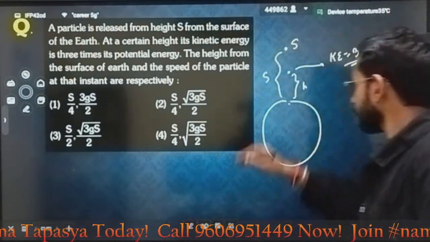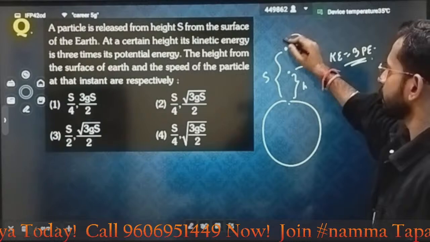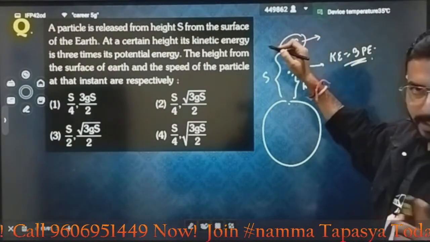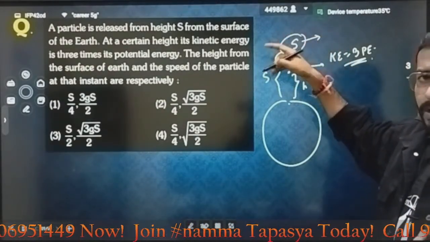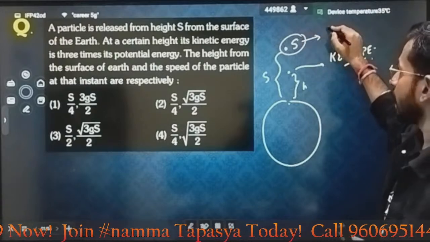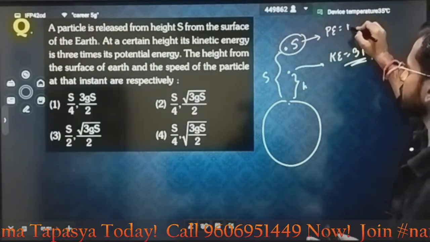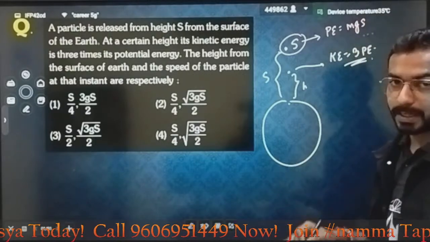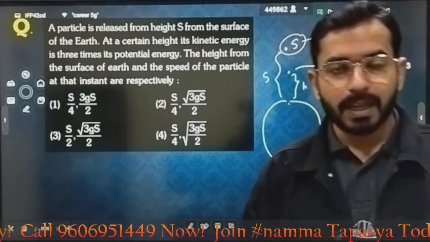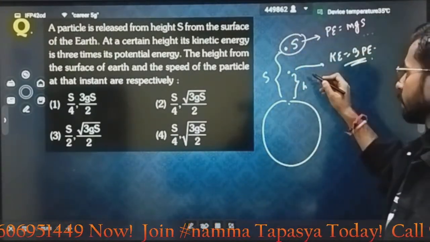Listen. If I ask you that at this point it is dropped, what is the kinetic energy at this point? Zero. All the energy is only potential energy, and if the height is s, the potential energy is mgh, that is mgs. Energy is only getting converted here.